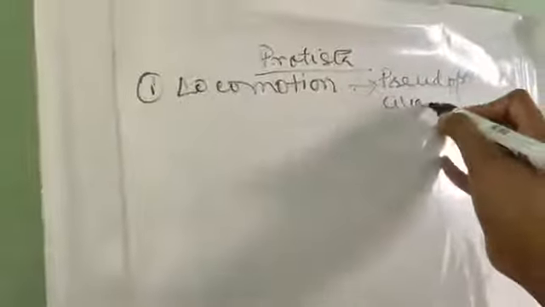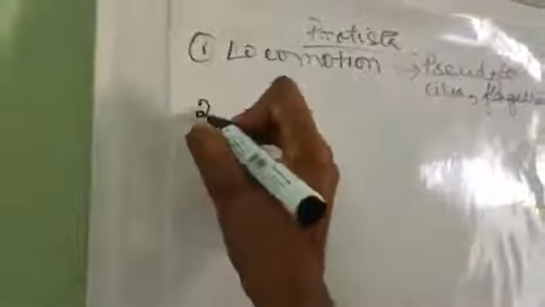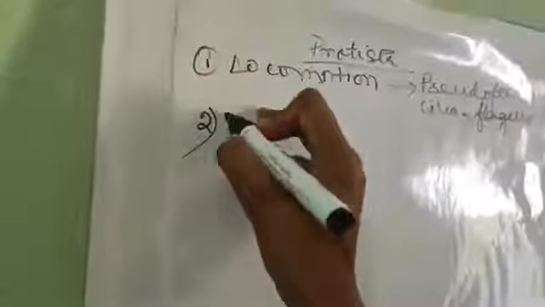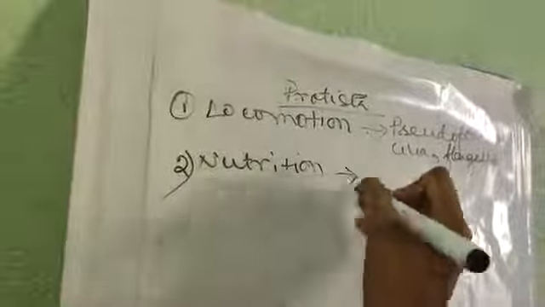At first we will see about the locomotion of the protista. They locomote by pseudopodia, or you can say false feet, like amoeba, by cilia or ciliary locomotion, by flagella or flagellar locomotion. So these types of locomotion can be seen. Number 2, we will go about nutrition. That means how they obtain their nutrition.